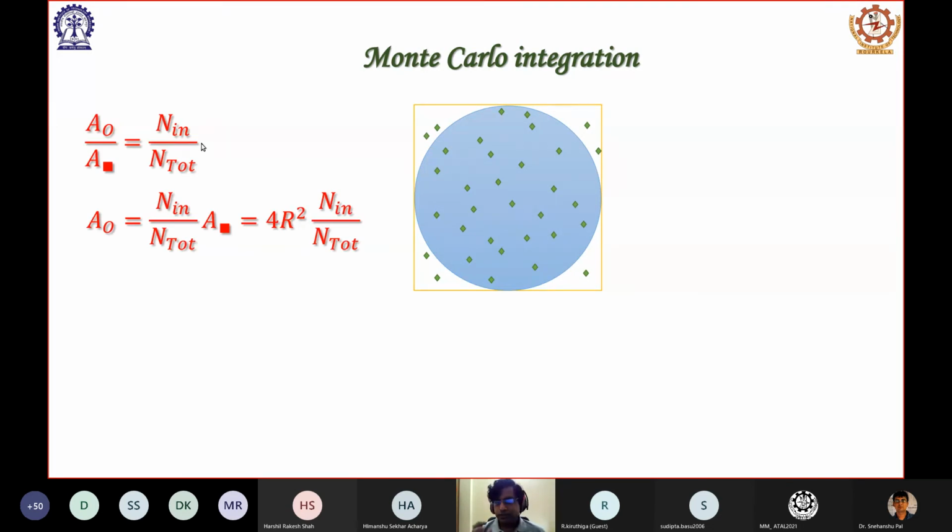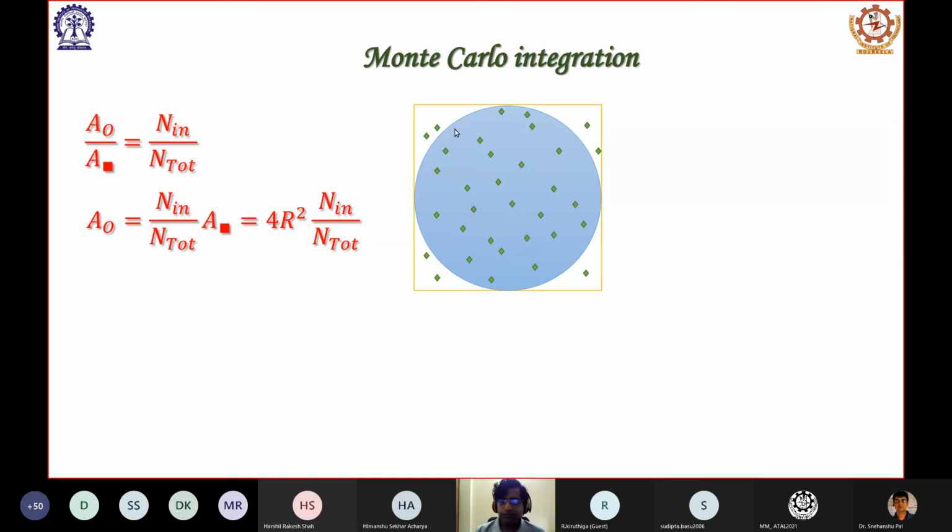So we can understand even intuitively that suppose the area of the circle is A0 and the area of the whole square is A square, which I have written here. Then the ratio A0 by A square is equal to the number of points inside the circle, n in, divided by the total number of points, n dot.